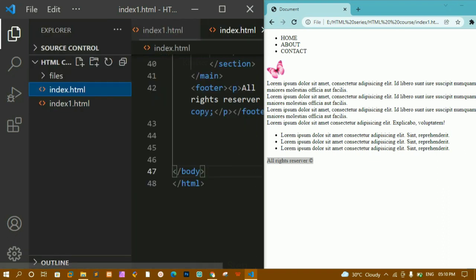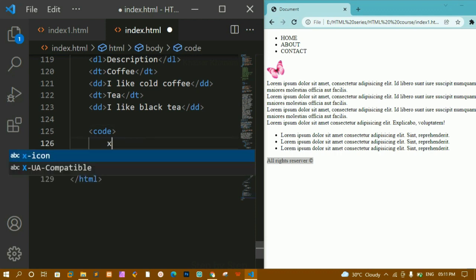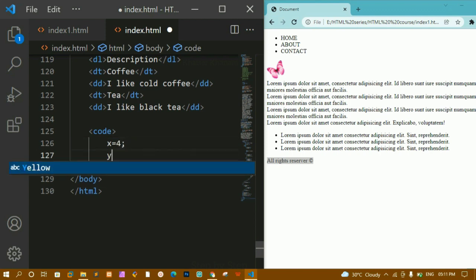Now here I am going to open index.html. Below this we are having some computer code elements. If you are printing some code inside your website, then we are having this code element, and inside this you can create the code. Whatever code you want to give, like x is equal to 4, then semicolon, then y is equal to 5. Whatever you want, you can give that one.